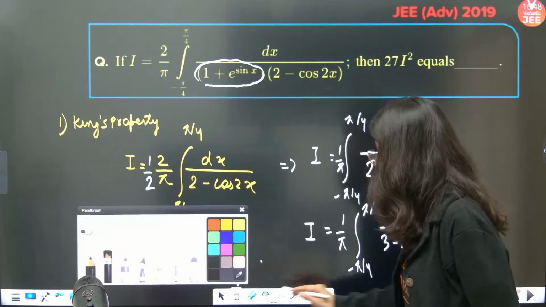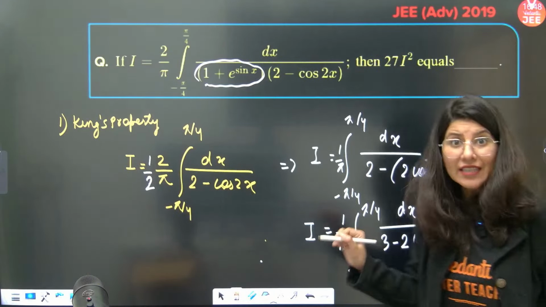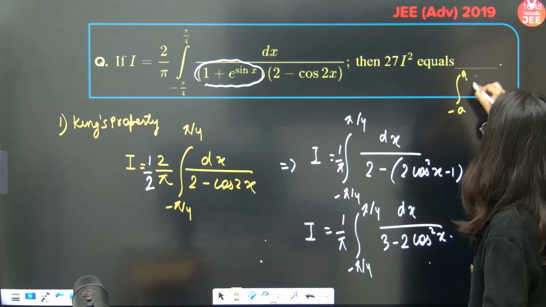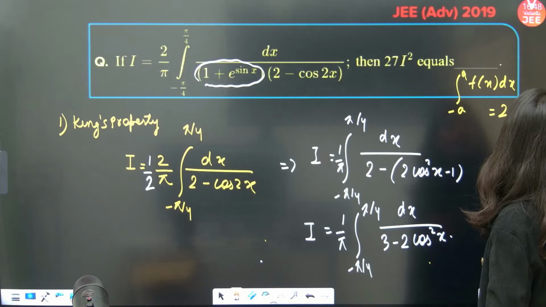Now understand, this is an even function. This whole thing is an even function. For an even function, understand what property I am going to use: integral from minus a to a of f(x) dx is going to be 2 times integral from 0 to a of f(x) dx.